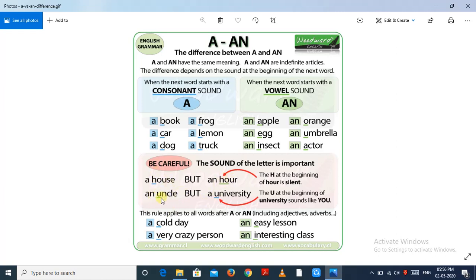An uncle, here is again vowel sound, so we use "an", but here "a university". In university, though this letter is a vowel letter, it sounds consonant like a "ya" sound. The rule applies to all words after a or an, including adjectives and adverbs. A cold day, a very crazy person, an easy lesson, an interesting class, like that.